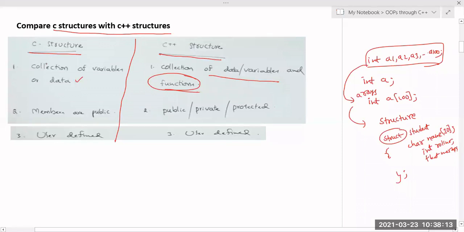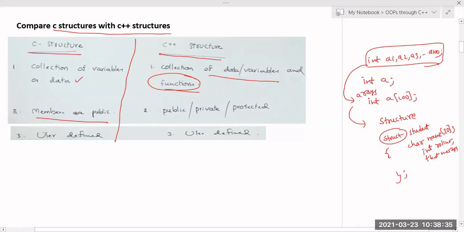In case of C structures, it is a collection of data members, only variables or data. In a C++ structure, it is a collection of both data variables and also functions. And members are by default public. If you didn't specify any access specifier, by default all the data members are public, because there is no concept of access specifier.